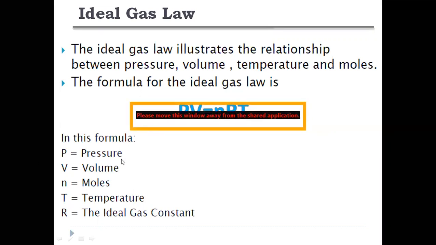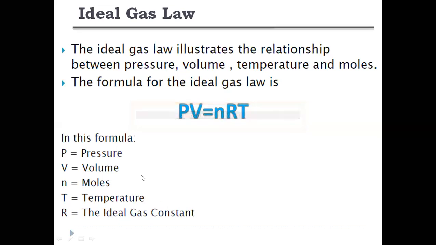So what is pressure? Pressure means the force acting per unit area. For example, if you take any unit area, some space, the force acting on this area may be treated as pressure. Volume means space, some amount of volume. If you take a container or any vessel, it would contain some volume.